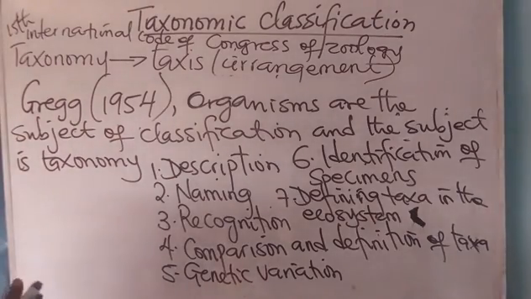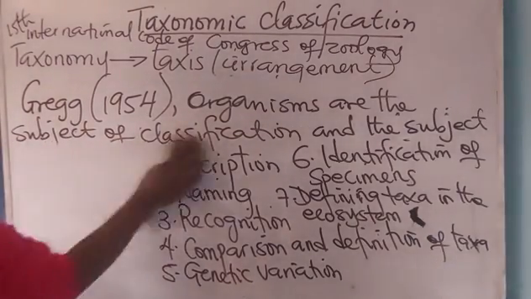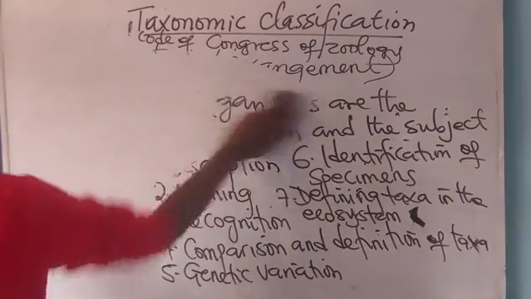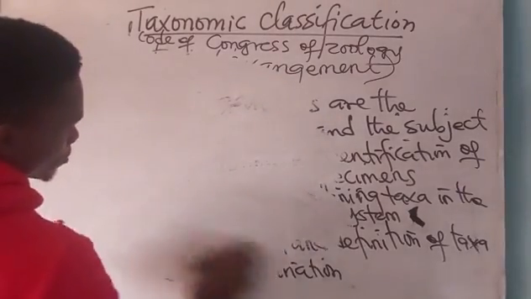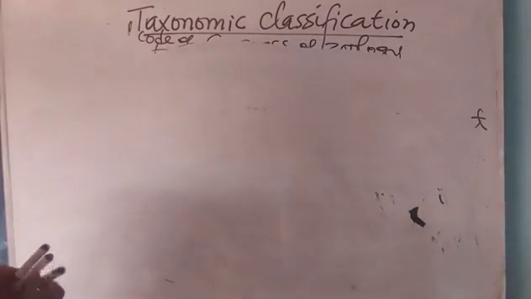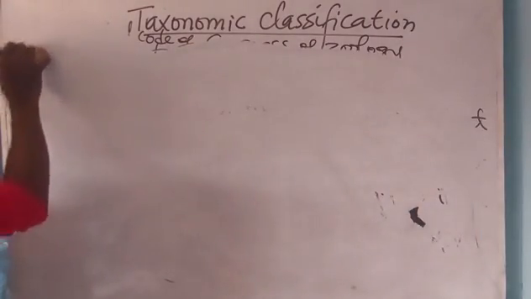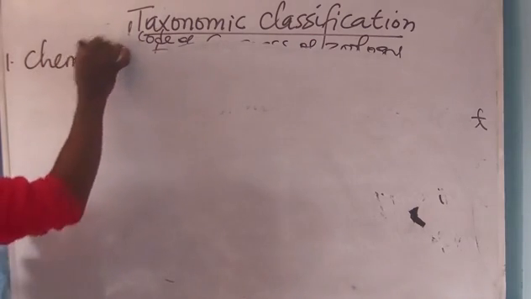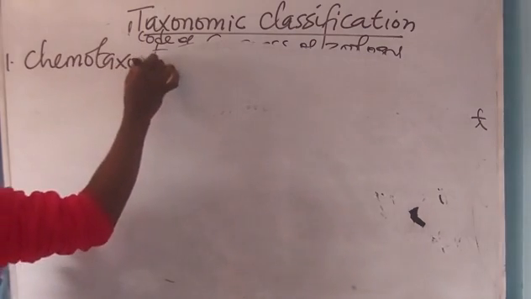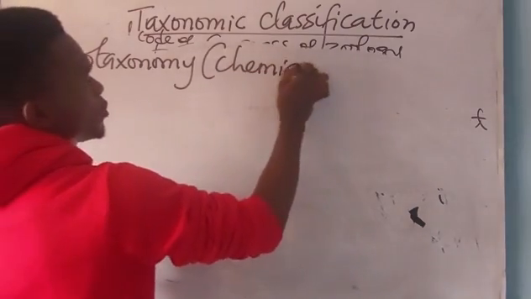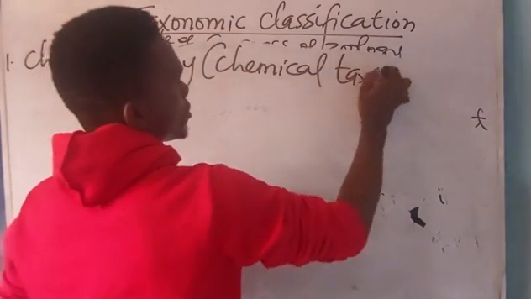Classification. Now we have different forms of taxonomy. Look at, we have number 1, chemotaxonomy, I'll call it chemical taxonomy.